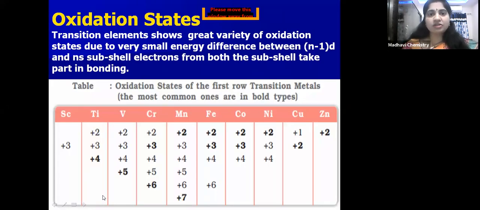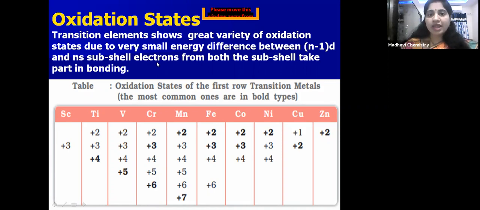Next one is oxidation states, children. A very important thing: when compared with the non-transition elements, the transition elements show variable oxidation states. That's why they are able to form different compounds, complex compounds. Transition elements show a great variety of oxidation states due to the very small energy difference between (n-1)d and ns subshell electrons.